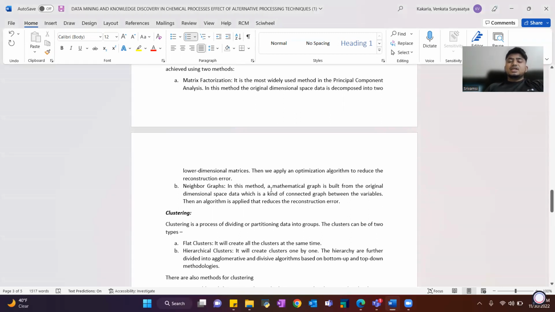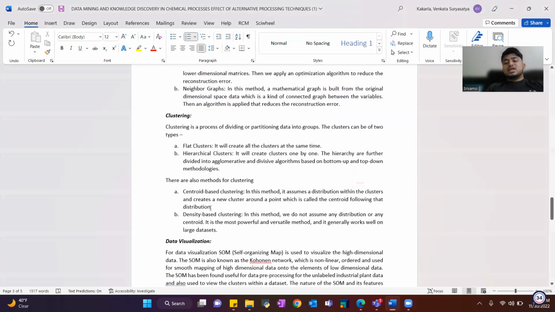Neighbor graphs. In this method, a mathematical graph is built from the original dimensional space data, which is a kind of connected graph between the variables. Then an algorithm is applied that reduces the reconstruction error.